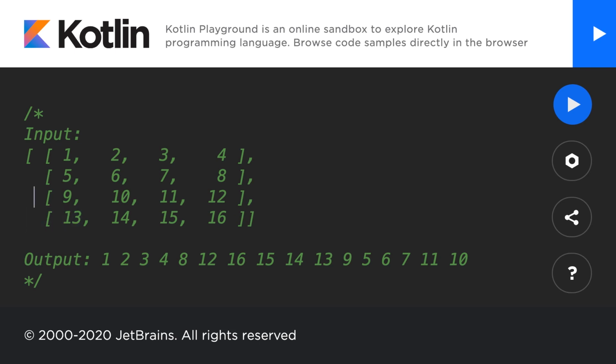And what we're going to do is, after we have done one loop through one part of the pattern, such as going through the first row, we're going to then remove that first row from the matrix as though it never existed. And why do we want to do this? Well, because this way we can go deeper and deeper into the matrix.